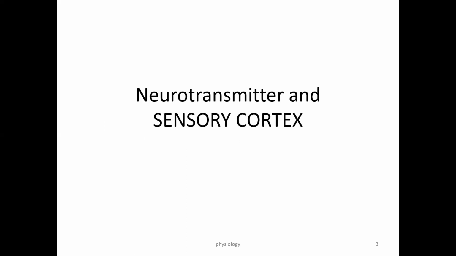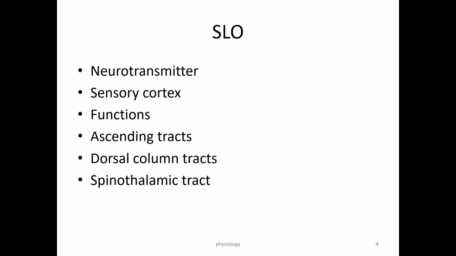In today's lecture, we are going to discuss the neurotransmitters and sensory cortex, and the ascending tracts: how the ascending tracts carry information from the peripheral receptors toward the sensory cortex. So let us see what the different neurotransmitters are. We will also discuss the sensory cortex and its functions. What are the different ascending tracts? You may have a long answer question on this. Ascending tracts: dorsal column tracts and spinothalamic tract.